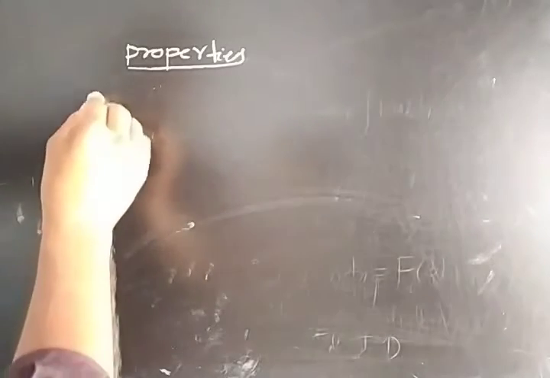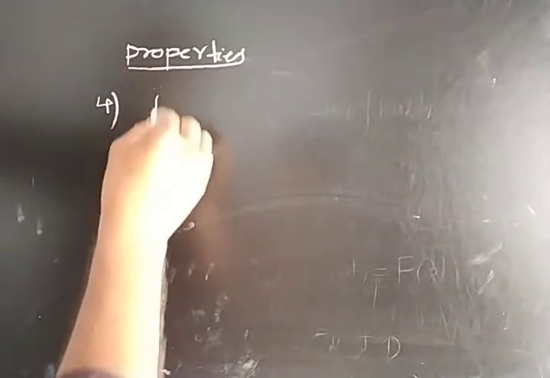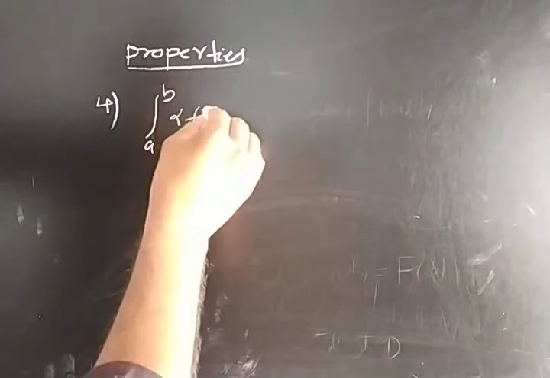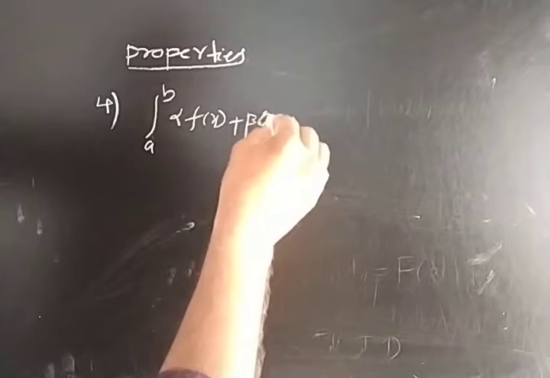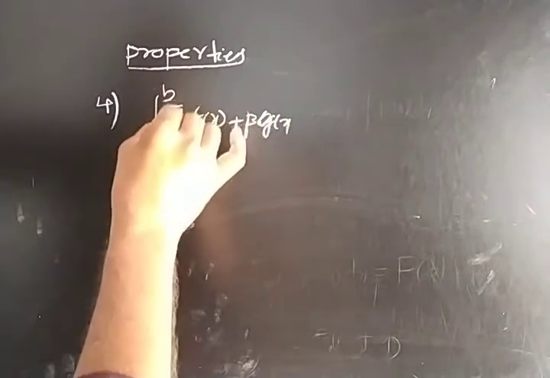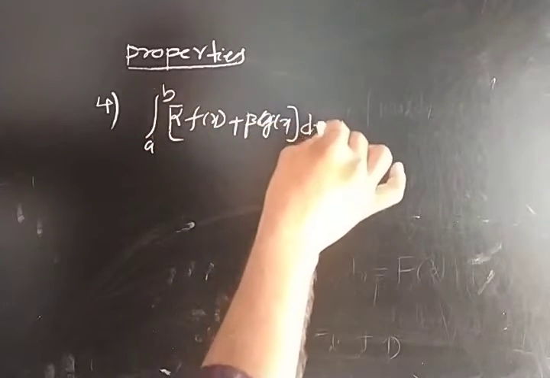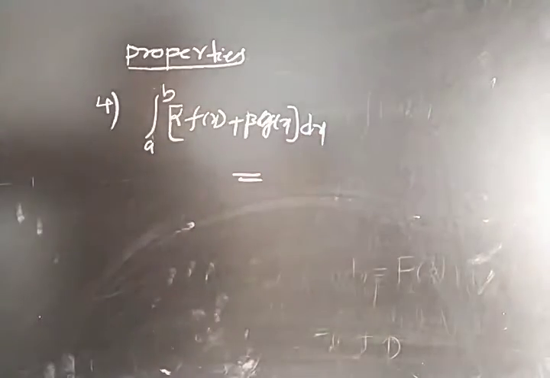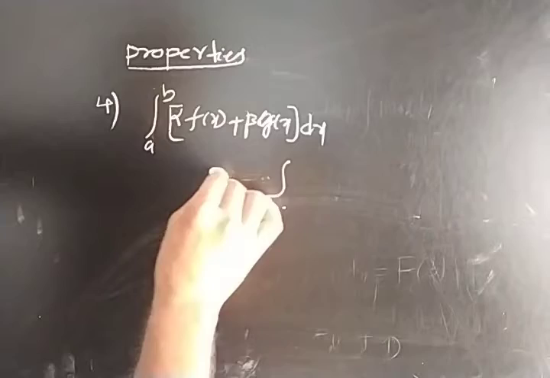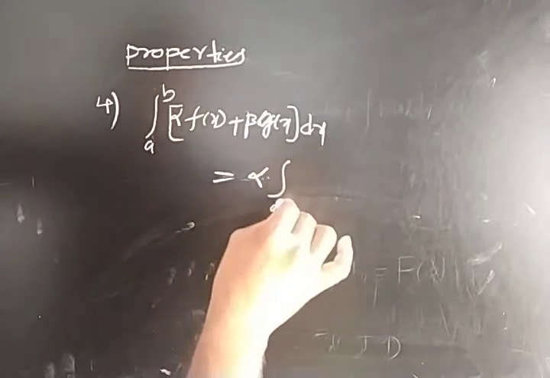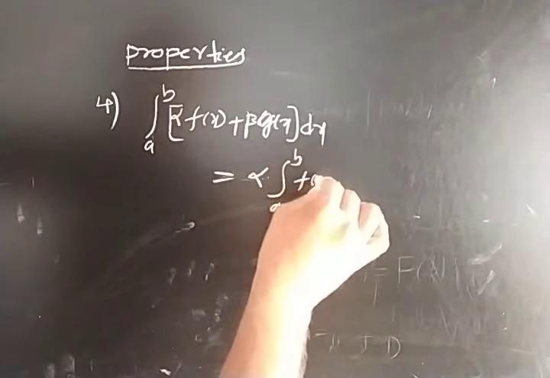Now property 4, the fourth property: the integral from a to b of alpha f of x plus beta g of x, dx. If you have this type of function in place of f of x, then we can separate the integration. Here alpha is a constant, so take it outside: alpha times the integral from a to b of f of x dx.